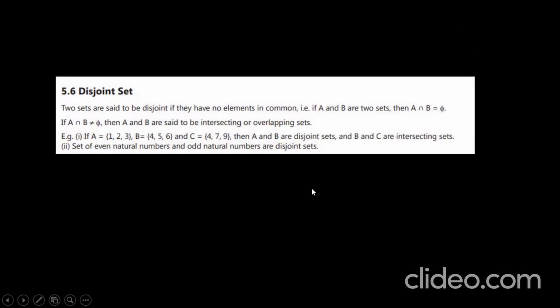Next, disjoint set. The name itself says it: A and B have no common elements present between them. That means the intersection is the empty set. That's why A intersection B is equal to phi. Intersection means common.